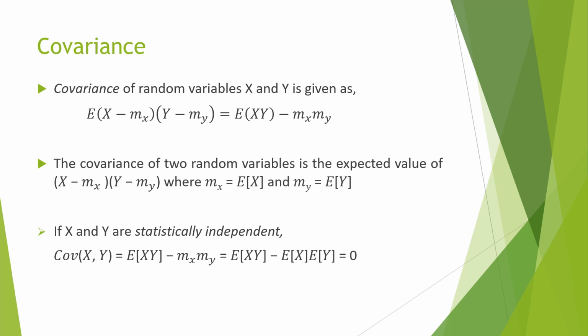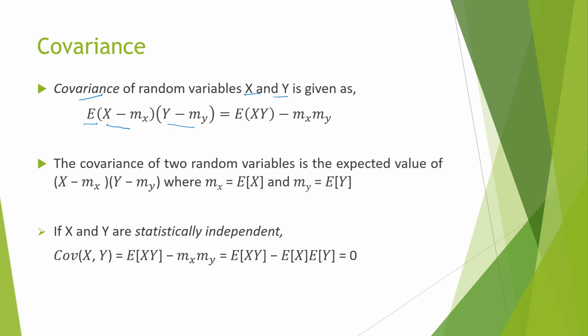Now what is covariance? Covariance of random variables x and y is given as expectation of (x minus m_x) times (y minus m_y). In the previous videos, we have seen variance as a broad measure of the deviation of a random variable from its mean value.